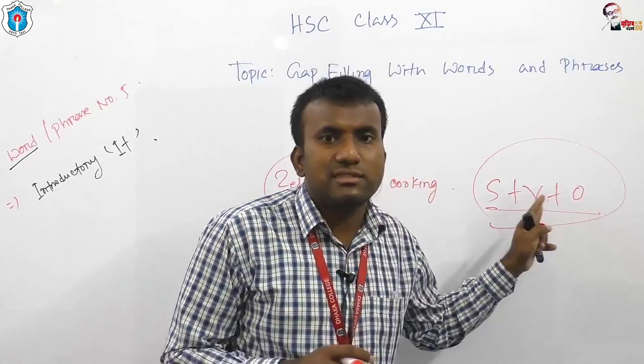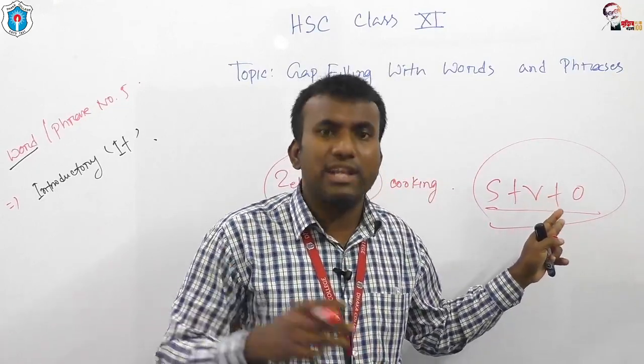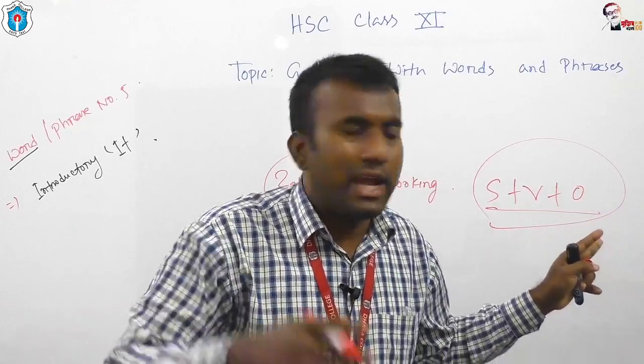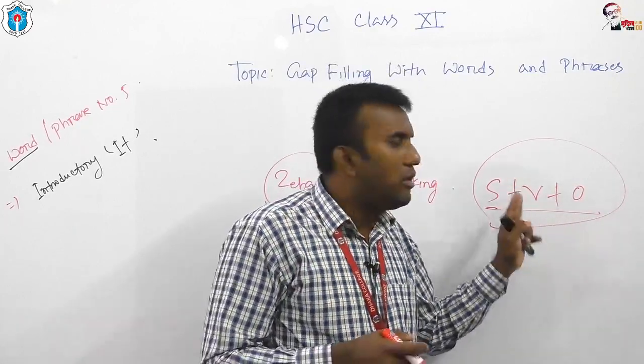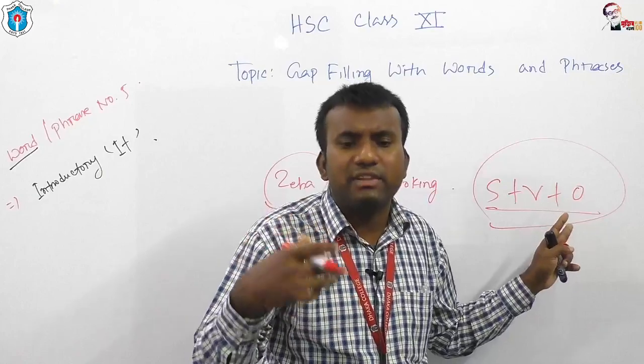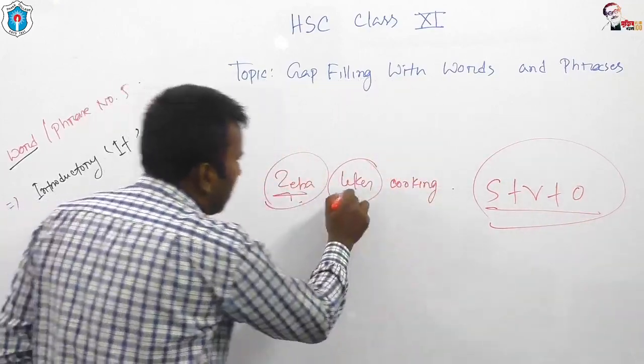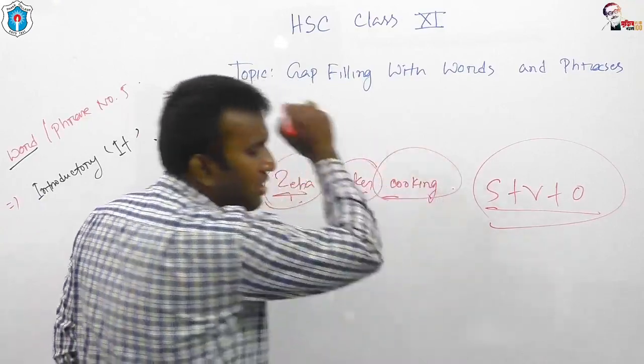Actually this is called syntax. What is syntax? Syntax is the process of building up a sentence. And what is the syntax of English? We have to get the subject, then the verb, then the object. Jeba is the subject, likes is the verb, cooking is the object.